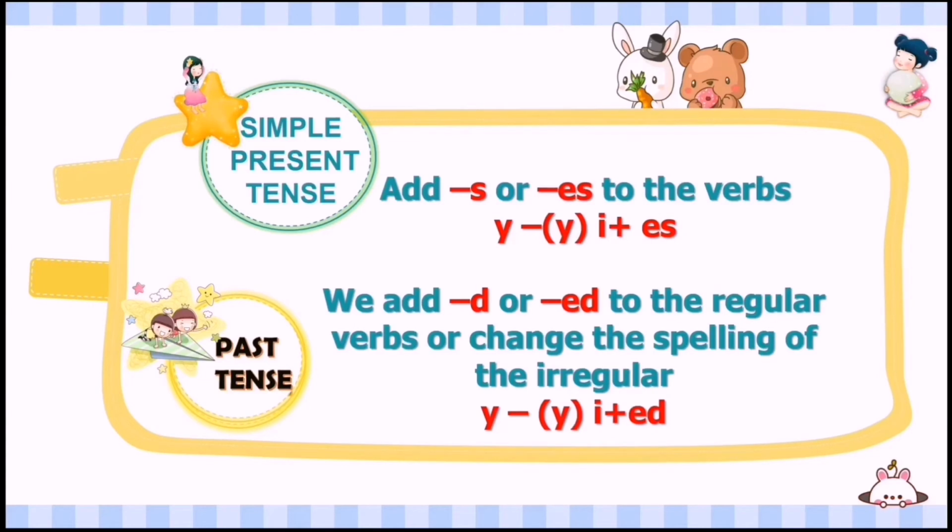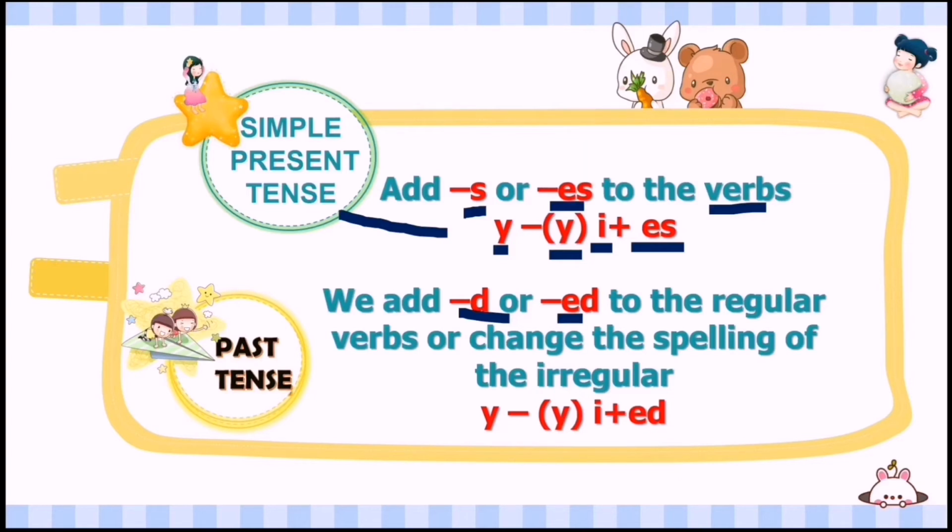Next is simple present tense. In simple present tense, we add s or es to the verbs. If the verb ends with y, change the y into i and add es. Alright? And that is simple present tense. While in past tense, we add d or ed to the regular verbs, or change the spelling of the irregular verbs.